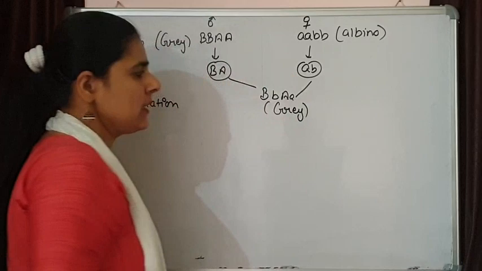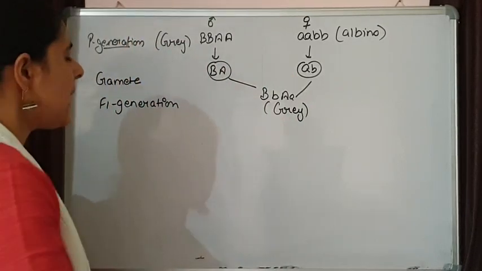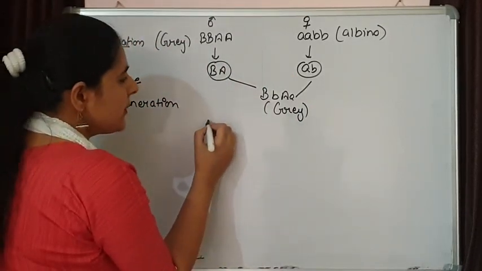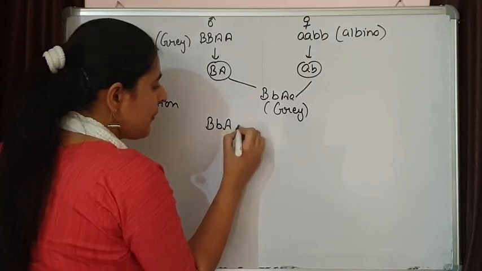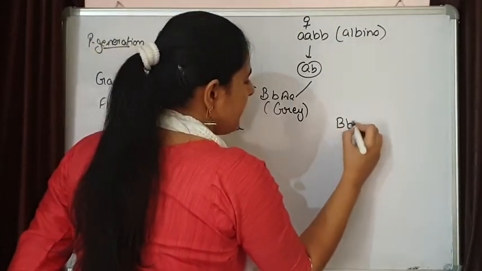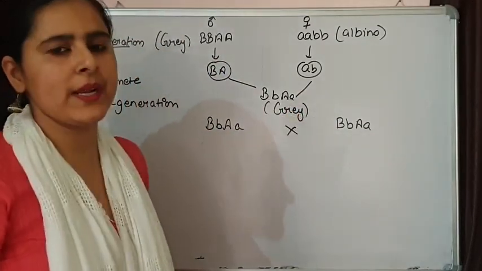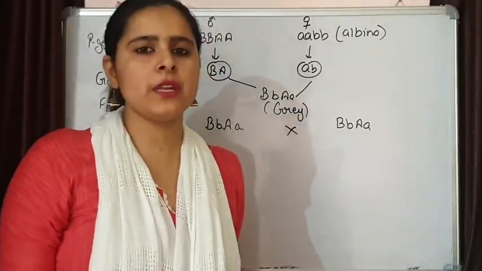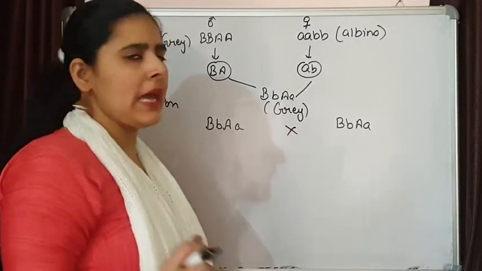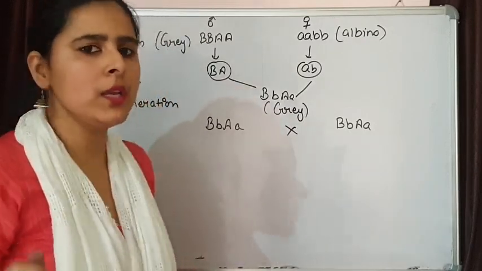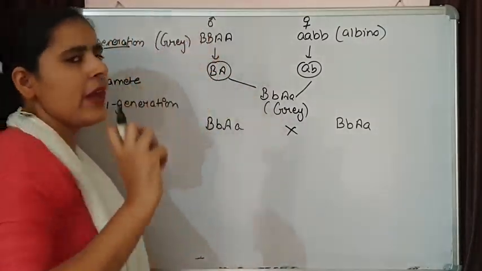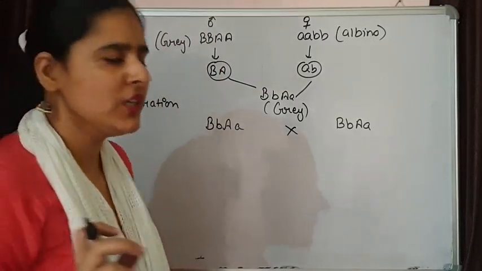There will be grey color. Now when crossing is done between the members of the F1 generation, what we are expecting in this situation is a Mendel's dihybrid phenotypic ratio, 9:3:3:1. But here, because of the epistasis, the ratio will change.